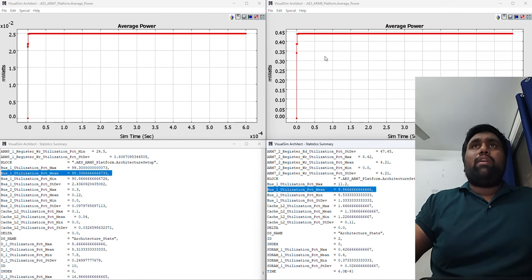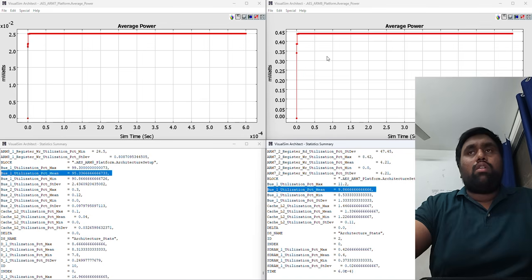On the left hand side is ARM7 and on the right hand side it's ARM8. We can see from the graphs that ARM7 is consuming significantly less power compared to ARM8. So for IoT devices running on battery, this difference matters a lot. So what does this mean in the real world?